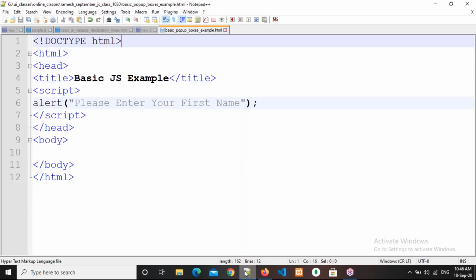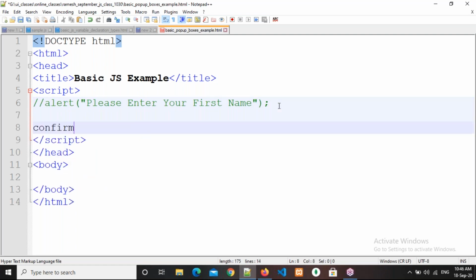Then we have the confirm box. Please put everybody on mute. We have the confirm box. Confirm. So see here. Ambalgam, please put yourself on mute. Yes, sir. Right. So confirm box. See here, what I'm writing.